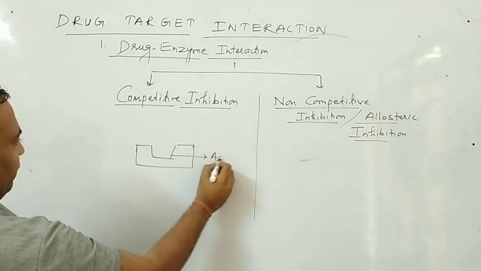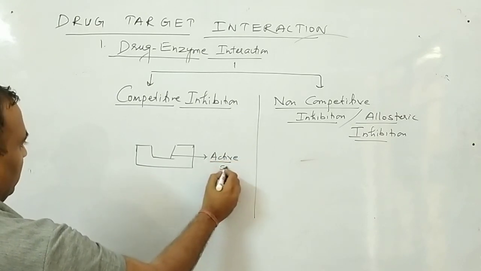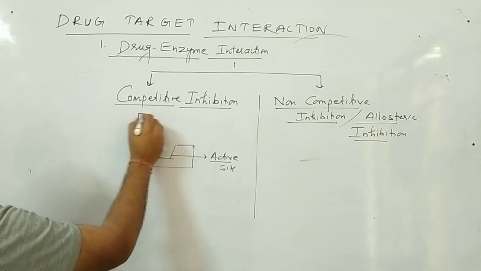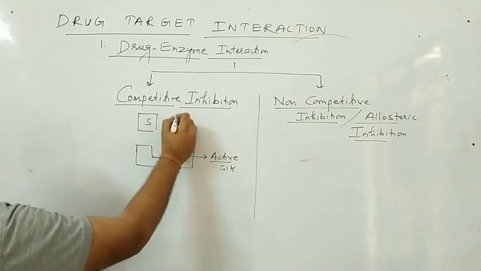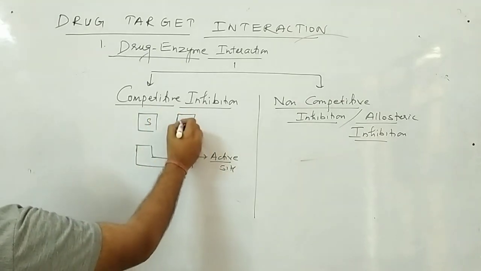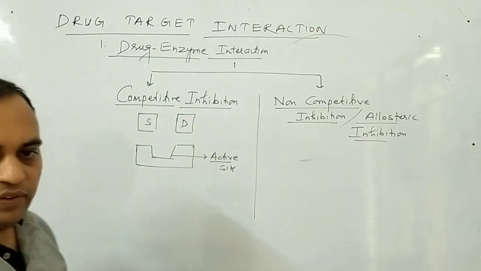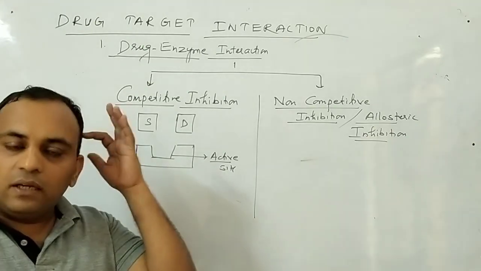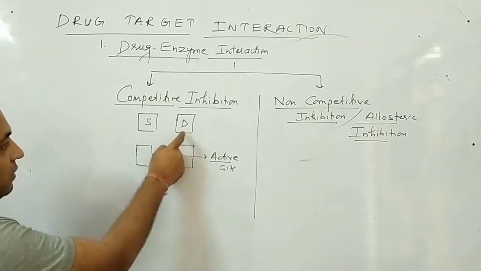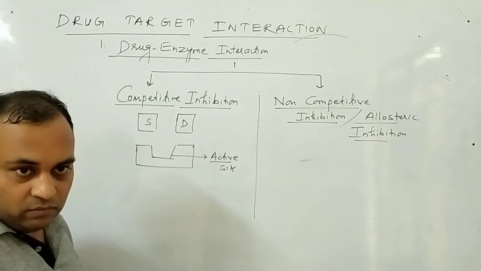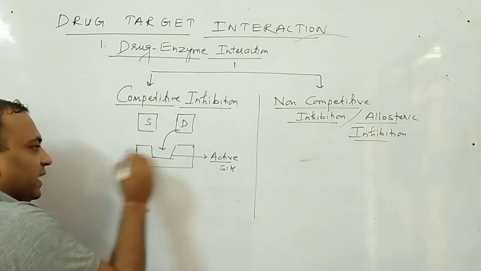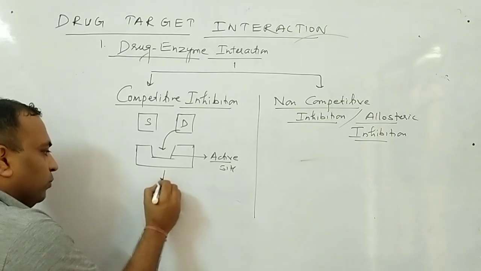This is the active site of the enzyme. Now listen. This is the substrate and this is the drug or medicine that we have taken. Now what happens? If I have taken a drug or a medicine, this drug fights with the substrate. Clear? Fights with the substrate and ultimately gets attached on the active site and forms